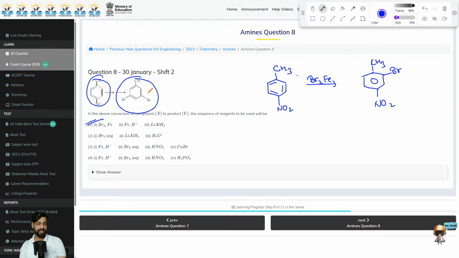Now, what is the next one? We are starting with Br2 aqueous. So what will it result in? Then we have LiAlH4 and then we have H3O plus. Okay. Can anyone tell me what will be the correct answer?